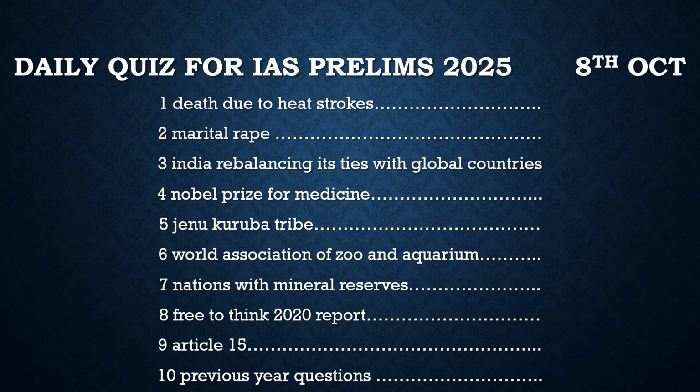The second set of questions is from the static portion. Every day we have started to discuss a static topic with respect to your preparation. We started with the Indian polity, and in Indian polity right now we are discussing the fundamental rights, and today we are going to derive a question from Article 15. After we finish the discussion on Article 15 in the static portion, we will move towards the last part of our video, which is discussing the previous year questions.